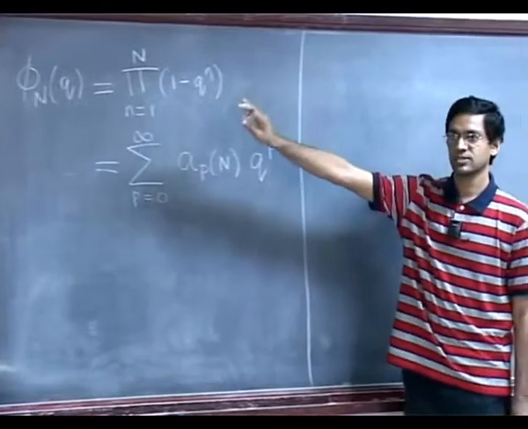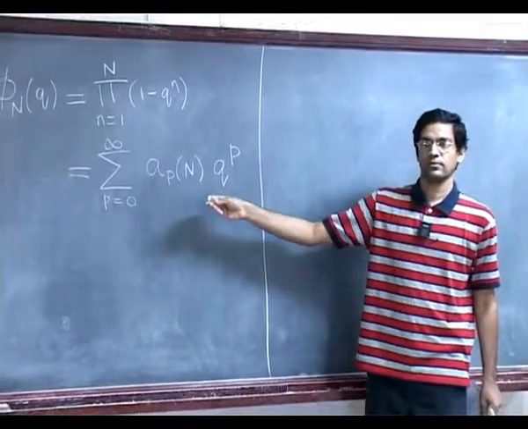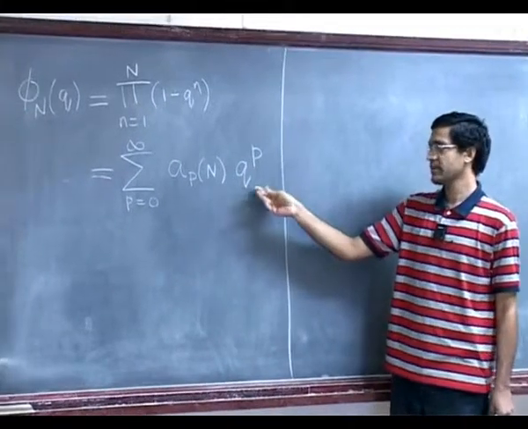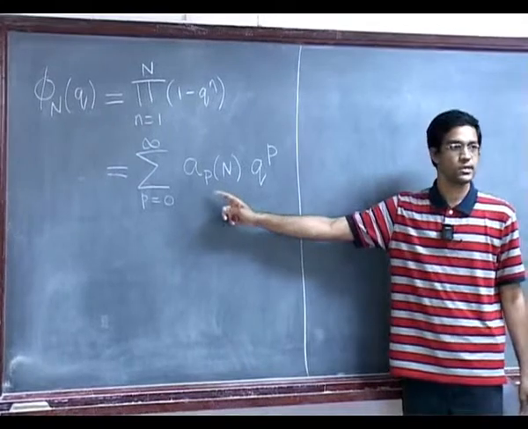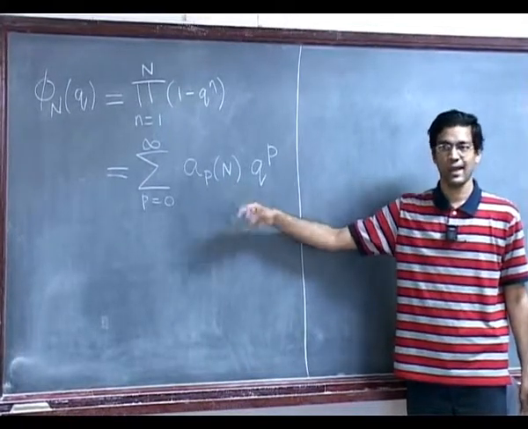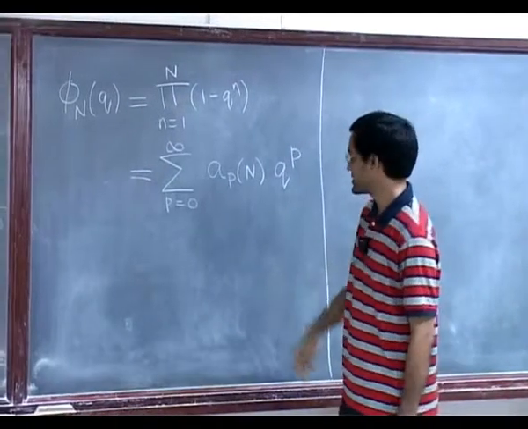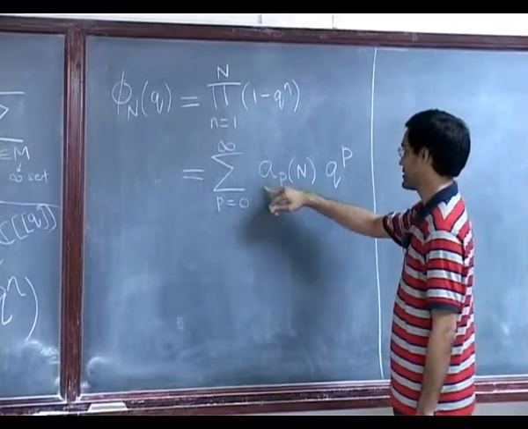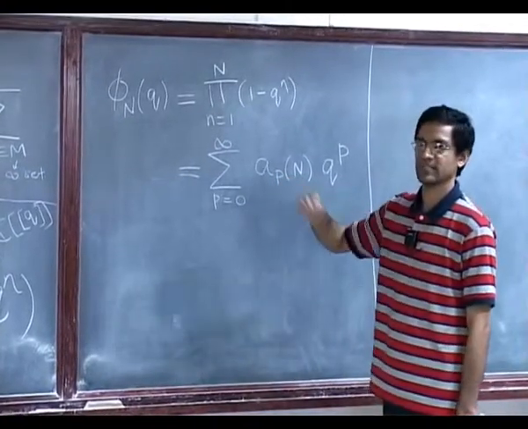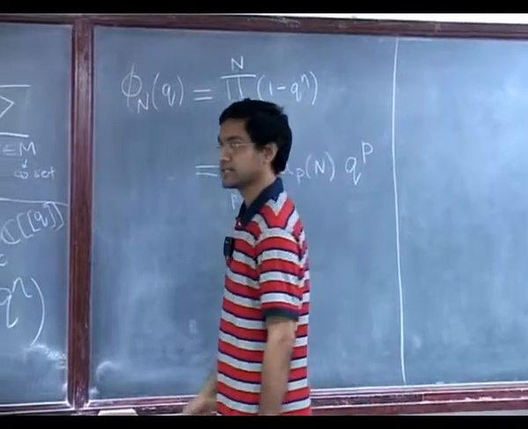A finite product, we know how to make sense of it, right. You just expand it out and you get some power series in general, and so of course you get some coefficients for the power series which will depend on n because we have fixed some n. And now you let n increase, and if these coefficients stabilize, if they become constant for some large enough n, then you define that as the value.